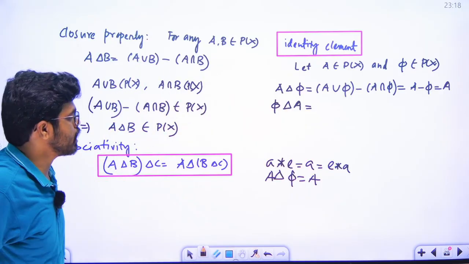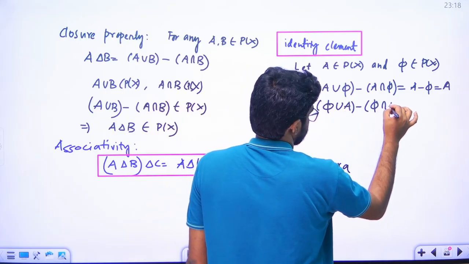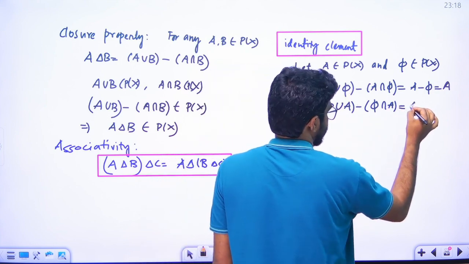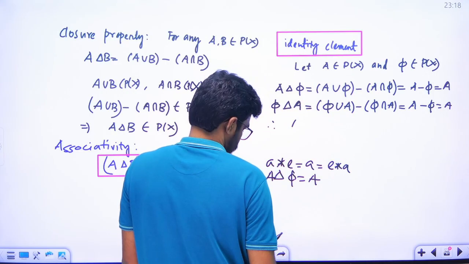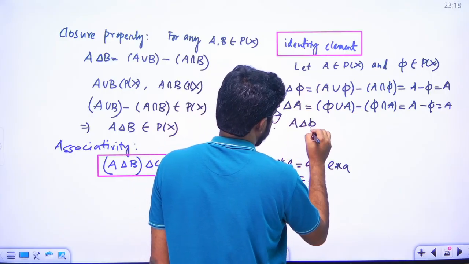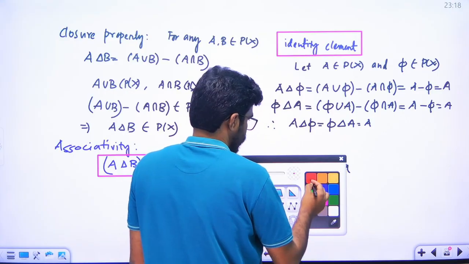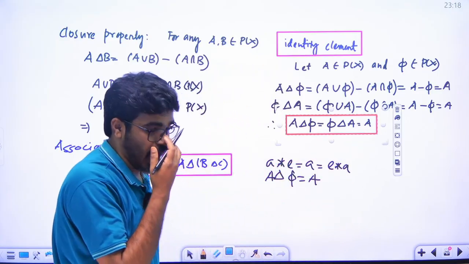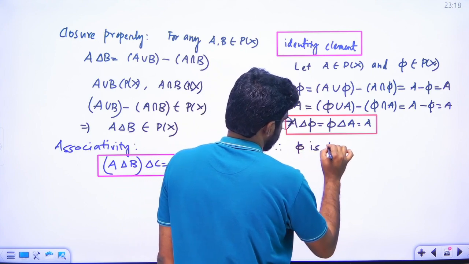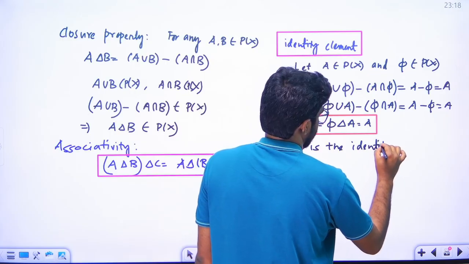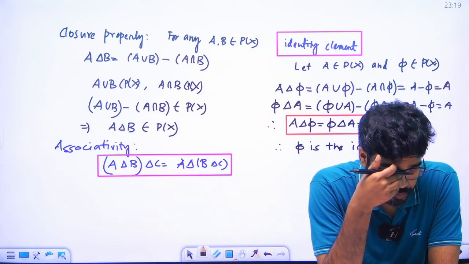A delta B is A union B minus A intersection B. So phi union A is A, minus phi, that is A. Therefore A delta phi is equal to phi delta A is equal to A, right? So phi is the identity element. Okay.